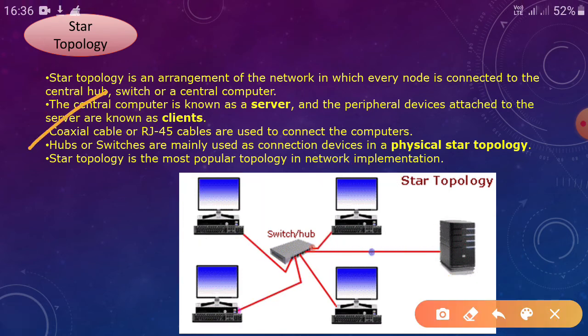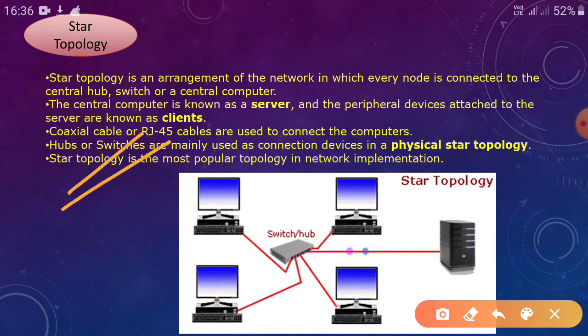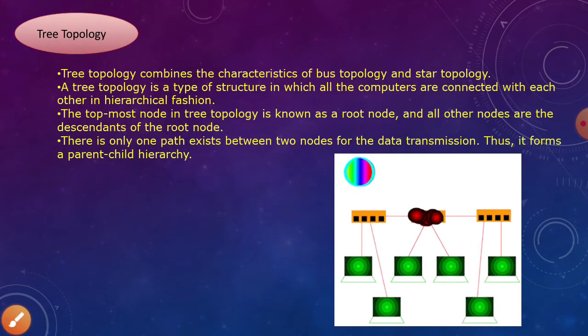Next point, coaxial cable or RJ45 cables are used to connect the computers here. Next point, hubs or switches are mainly used as connection devices in a physical star topology. So in physical star topology, switches and hubs are mainly used. Star topology is the most popular topology in network implementation. Got it? Okay, go to the next slide.